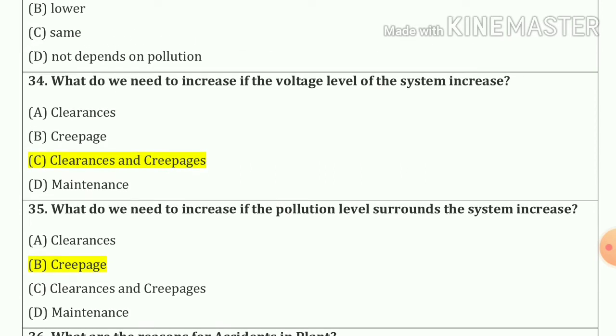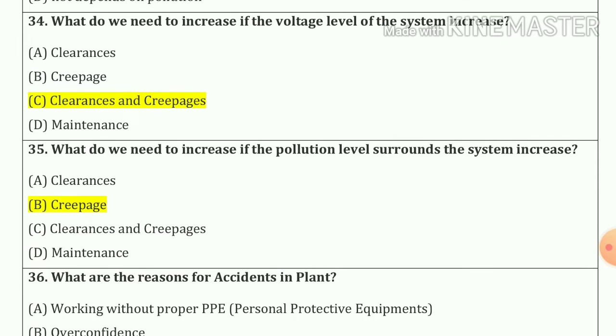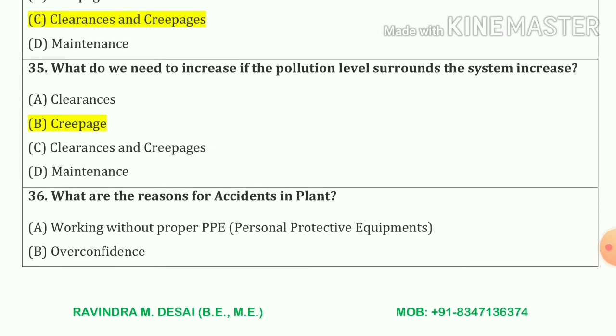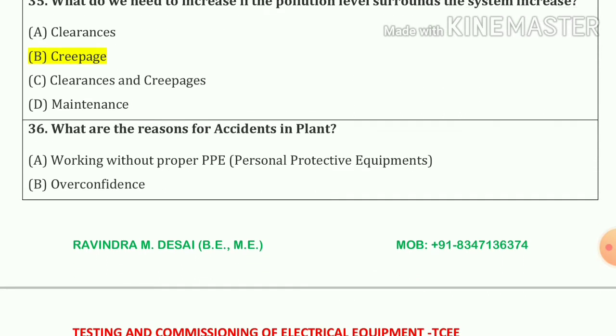Now 34 number. What do we need to increase if the voltage level of the system is increased? So answer is clearance and creepage. Option number C. 35 number. What do we need to increase if the pollution level surrounds the system is increased? So we need to increase creepage. Option number B.